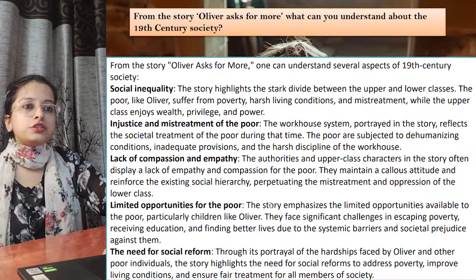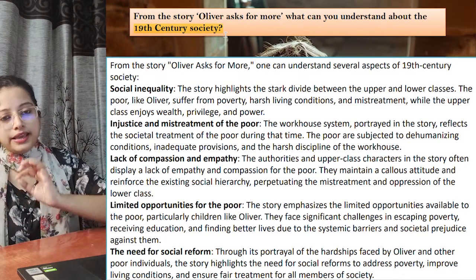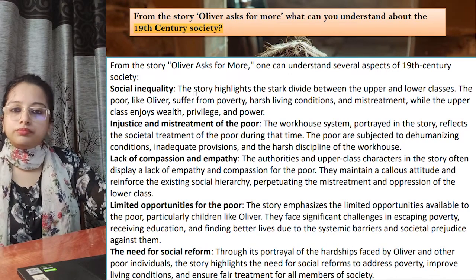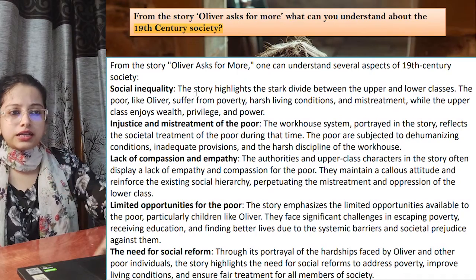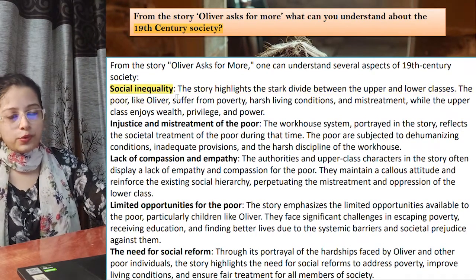Next, from the story, Oliver asks for more. What can you understand about the 19th century society? Same as that in the Little Match Girl story. Okay. See, this one is a big answer. I have given you in points also. If it is a short, like 2-3 marks answer, simply write the points. And if it is a long answer, then you detail the points.